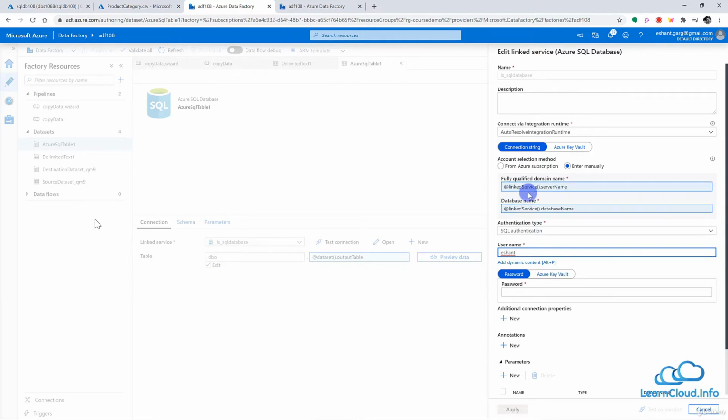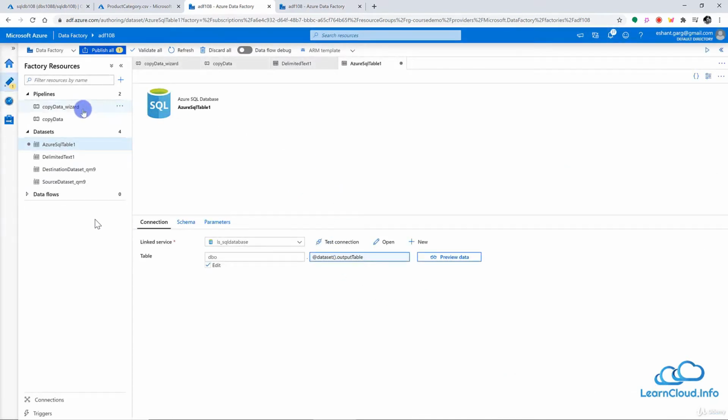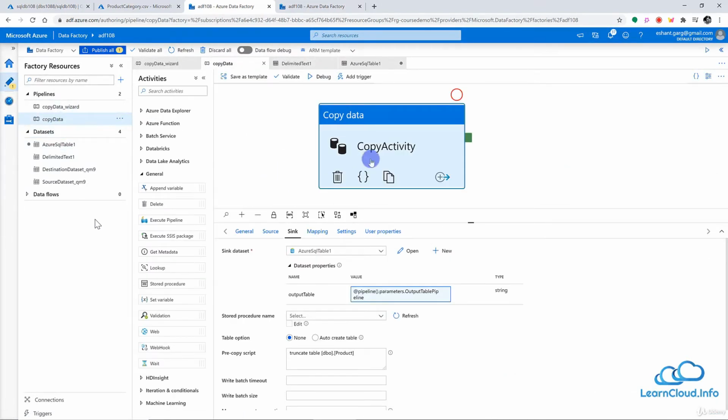And when we run the pipeline, we can provide the name of the destination server, destination database, in fact the user ID and password. So all this information we can provide dynamically at runtime. So you can see, let me cancel this. You can see that now we do not have to create a separate pipeline or separate activity, and using the same pipeline with one simple activity, I can practically copy data from any source to any destination.